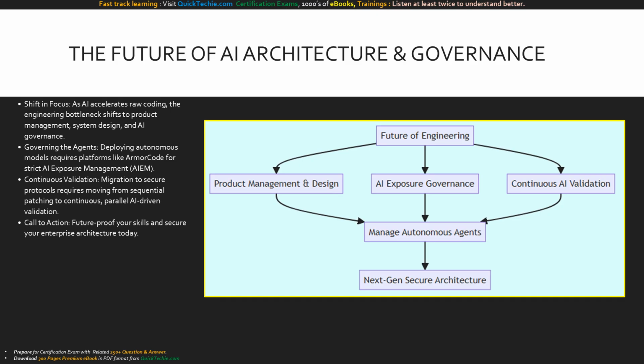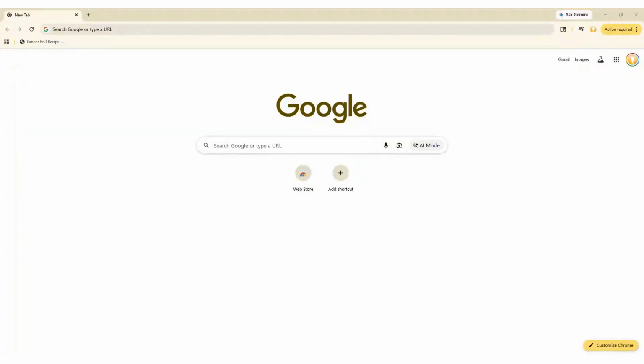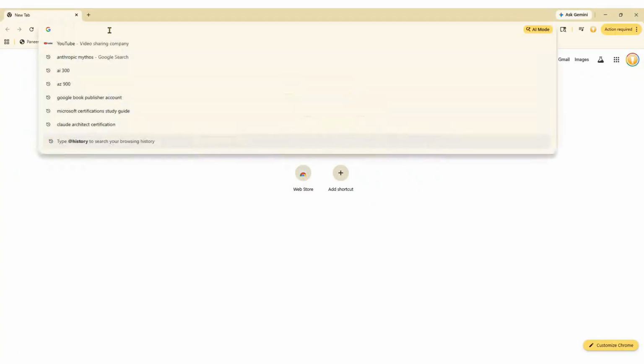Our final mind map connects the future of software engineering and enterprise governance. As AI accelerates raw coding, your operational focus must shift heavily toward product management, AI exposure governance, and continuous system validation. Teams must evolve their skill sets to manage automated agents rather than just writing code. Embracing these structural shifts is absolutely essential to maintaining a competitive advantage and securing your enterprise against machine speed threats in the Mythos era.